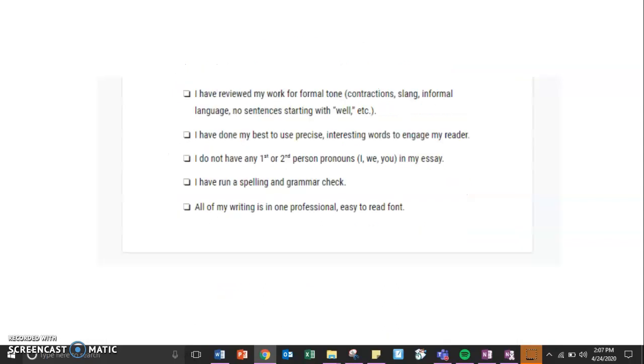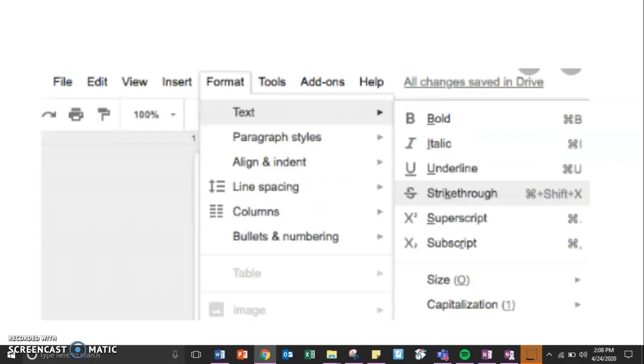I have reviewed my work for formal tone, including contractions, slang, informal language, and sentences starting with well. I have done my best to use precise, interesting words to engage my reader. I do not have any first or second person pronouns like I, we, or you in my paragraph. I have run a spelling and grammar check, and all of my writing is in one professional, easy-to-read font.